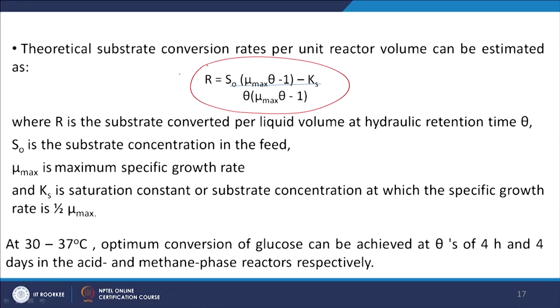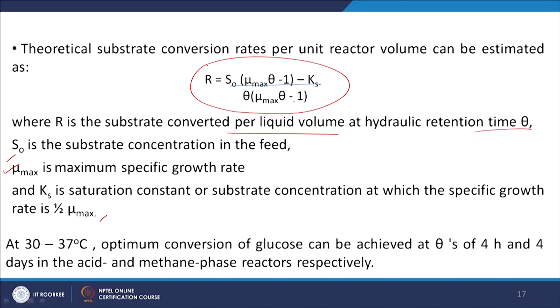Now, if you want to represent the overall rate kinetics, R is equal to S0 into [mu max theta minus 1 minus Ks] by [theta into mu max theta minus 1]. Here S0 is the substrate concentration in the feed, mu max is the maximum specific growth rate, and theta is the residence time. Ks is the saturation constant, the substrate concentration at which the specific growth rate is half of mu max. That way we can get the value of R, the substrate converted per liquid volume at a hydraulic retention time of theta.